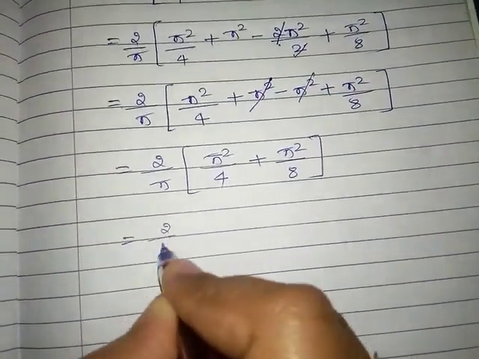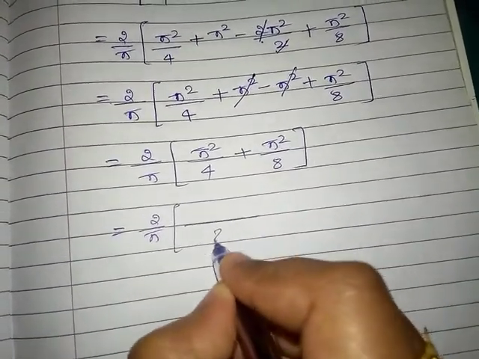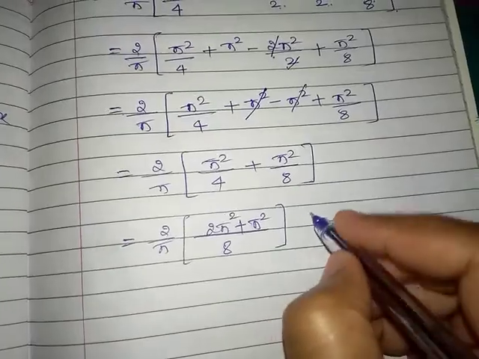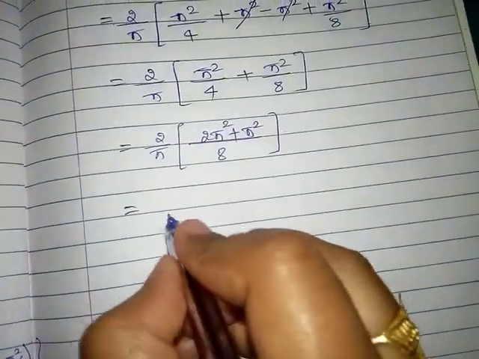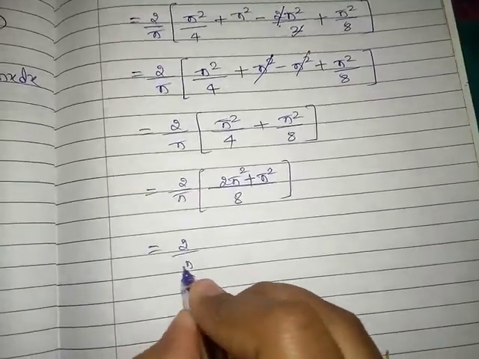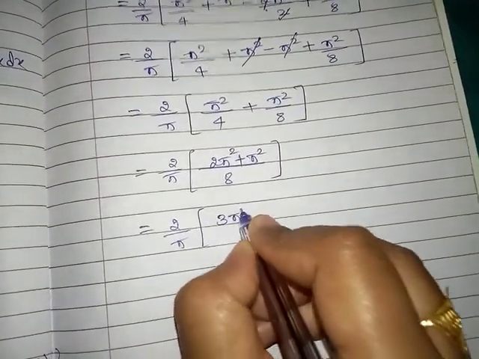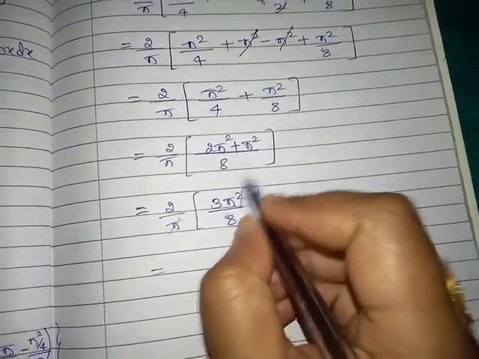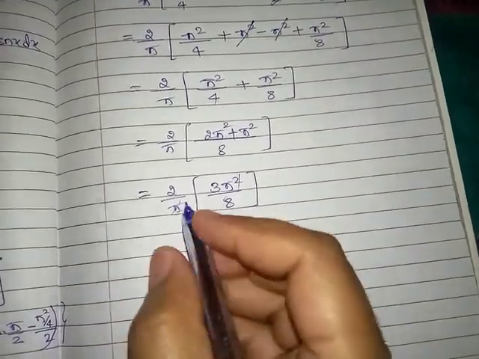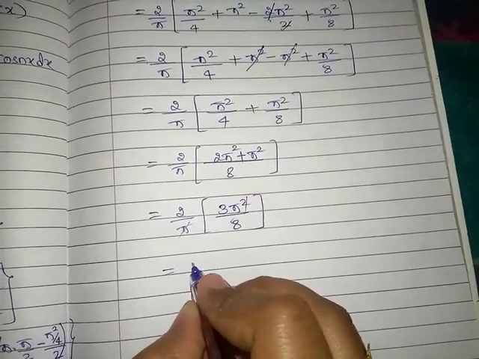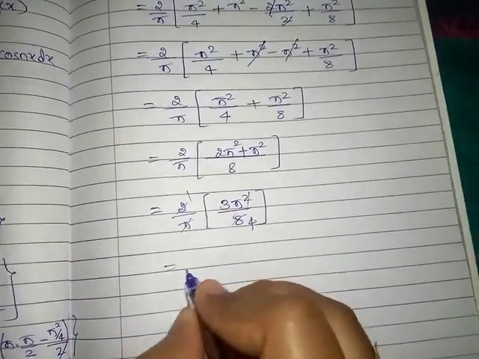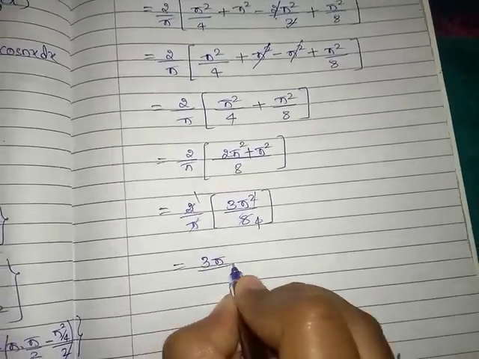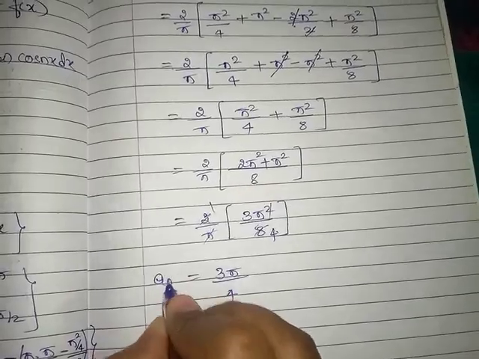Take the LCM. For 4 and 8, the LCM is 8. This is 2 pi square plus pi square, which is equal to 2 by pi times 3 pi square divided by 8. Pi cancels with the denominator pi, so the numerator will be, 2 ones are 2, 2 fours are 8, it will be 3 pi divided by 4, which is a naught.